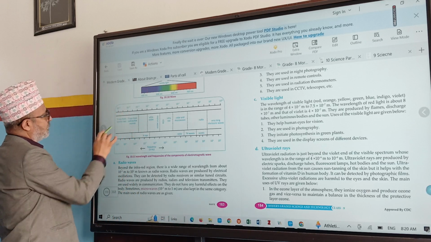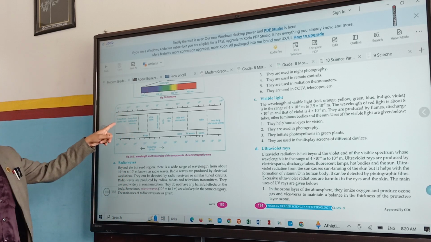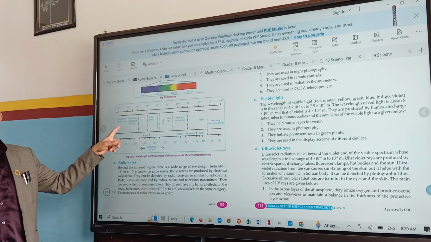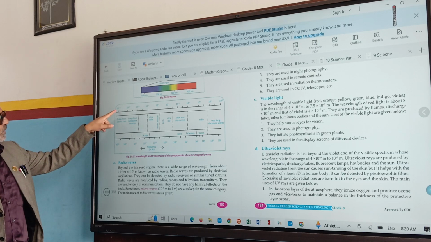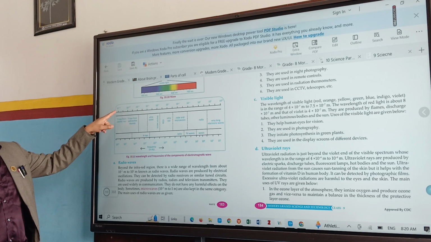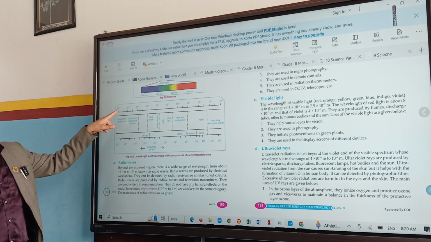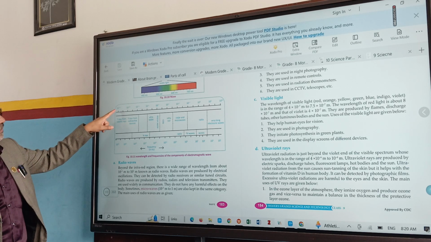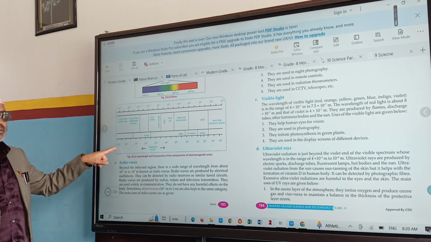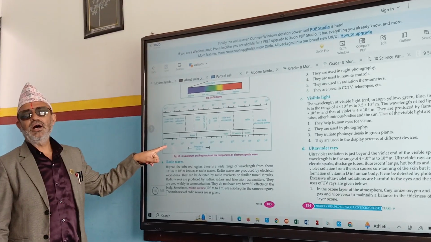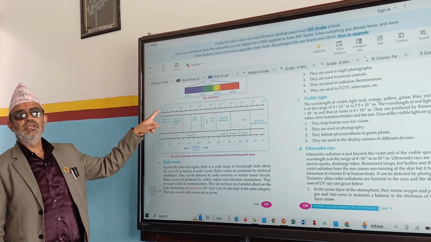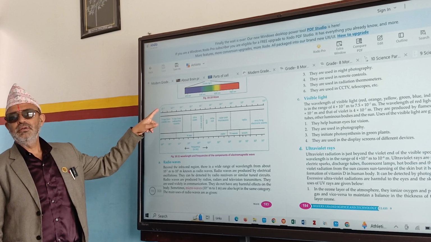Which rays are these? Gamma rays. What is their wavelength? 10 to the power minus 15 meter, and their frequency is 10 to the power 23 hertz. Frequency is expressed in hertz, wavelength in meter.